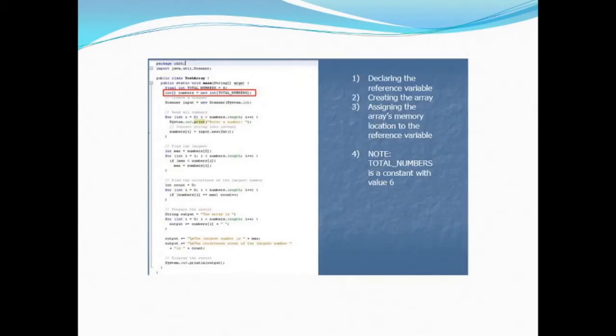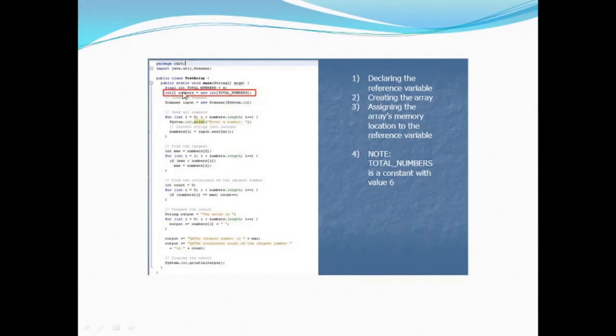Now we see some examples. If you already know what constants are, constants are values that do not change, and we define constants with the final keyword. So we can also declare and define an array and provide its size as a constant.